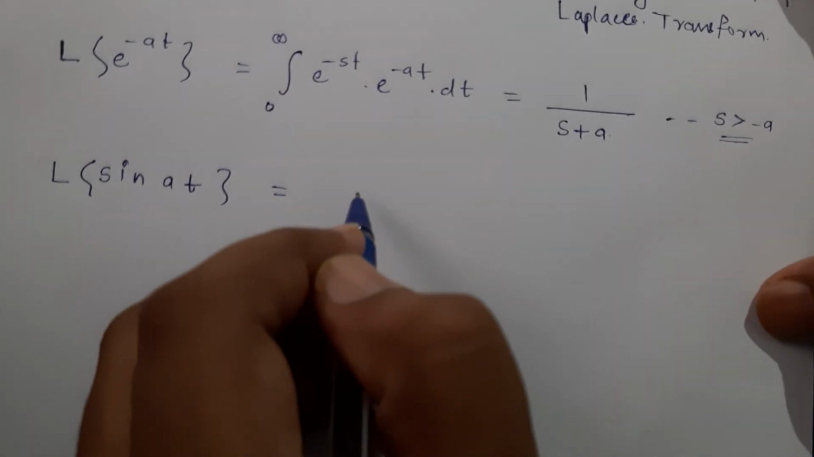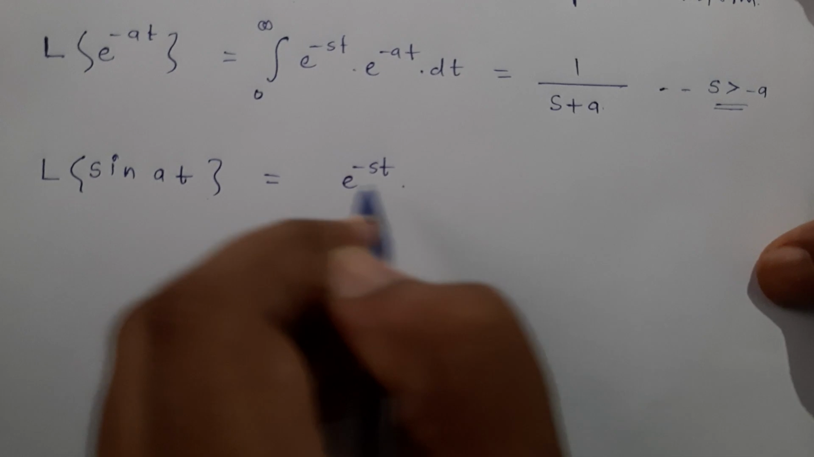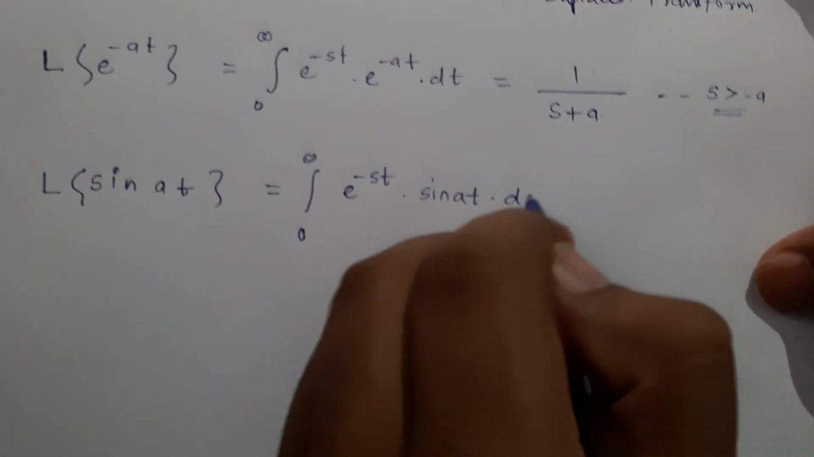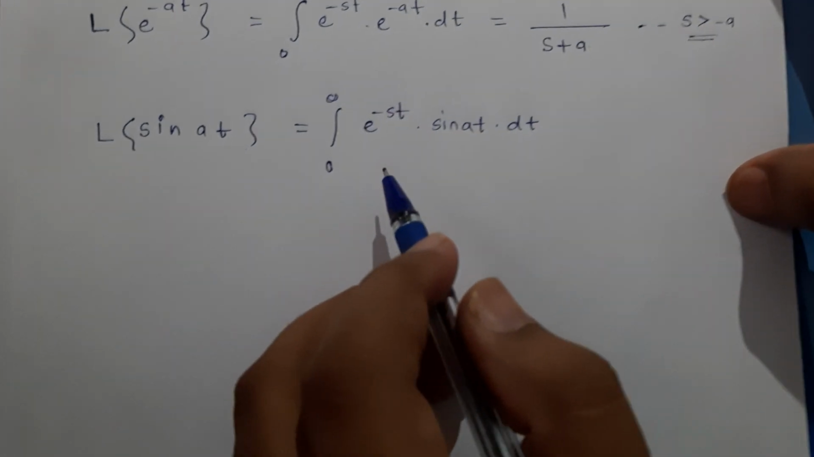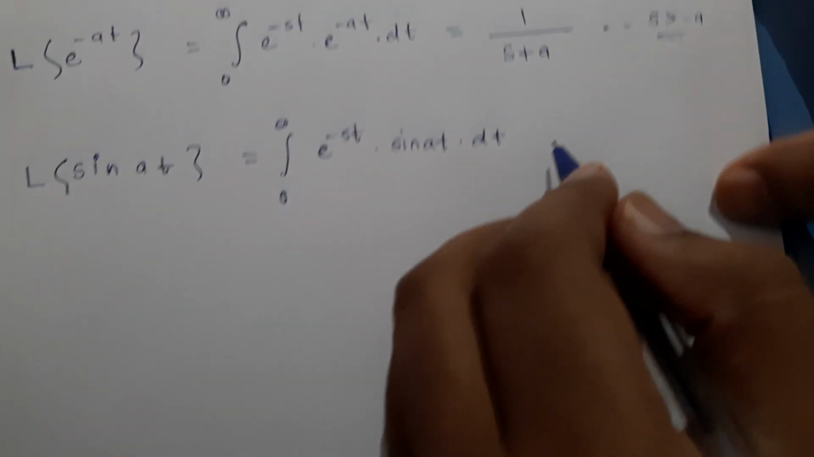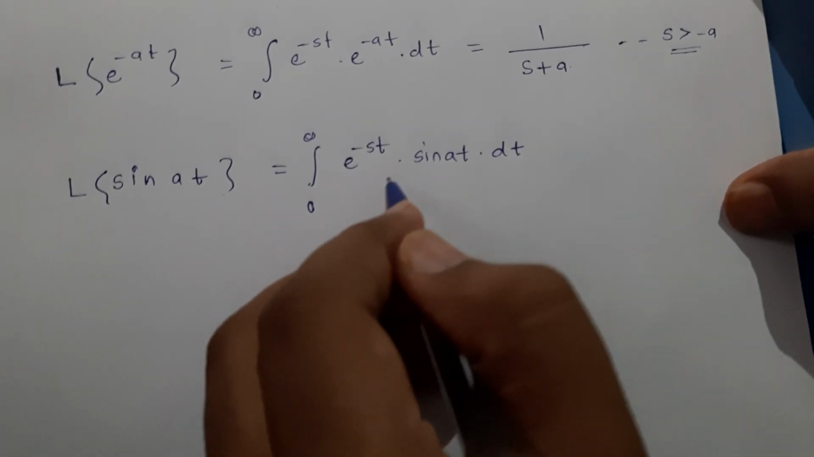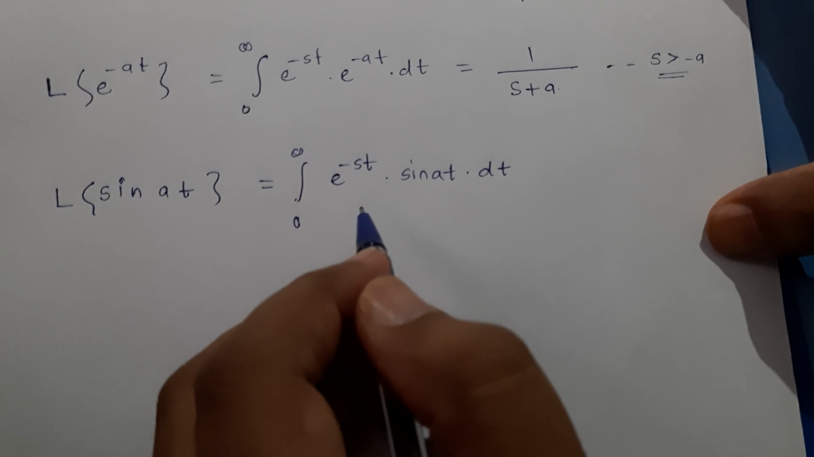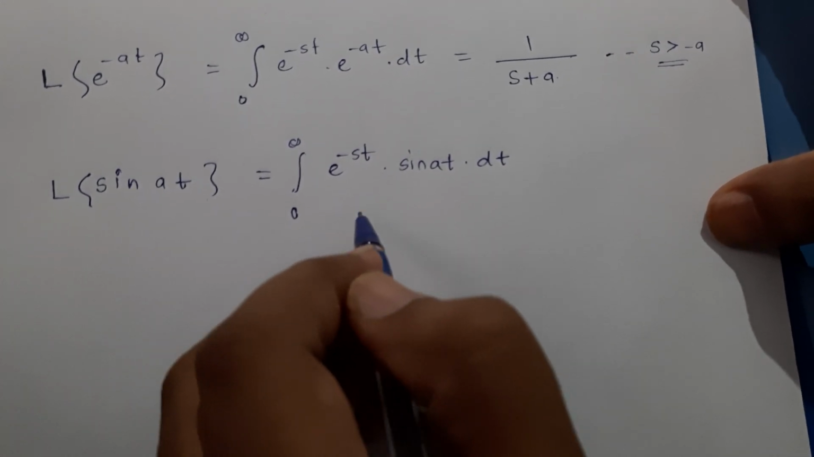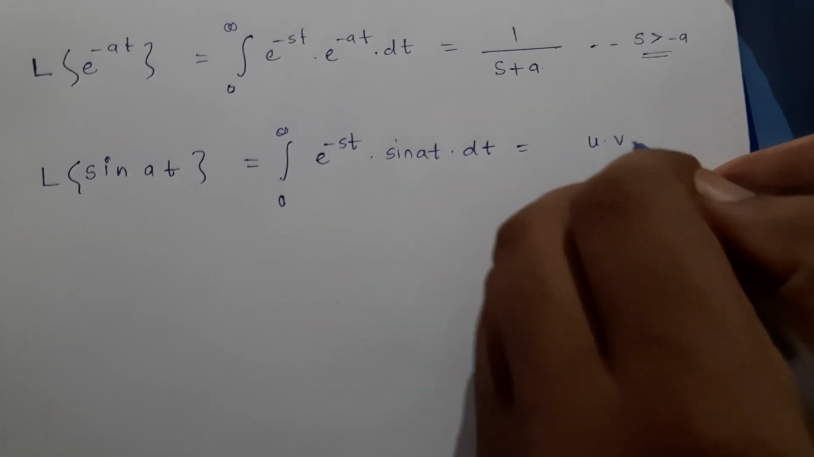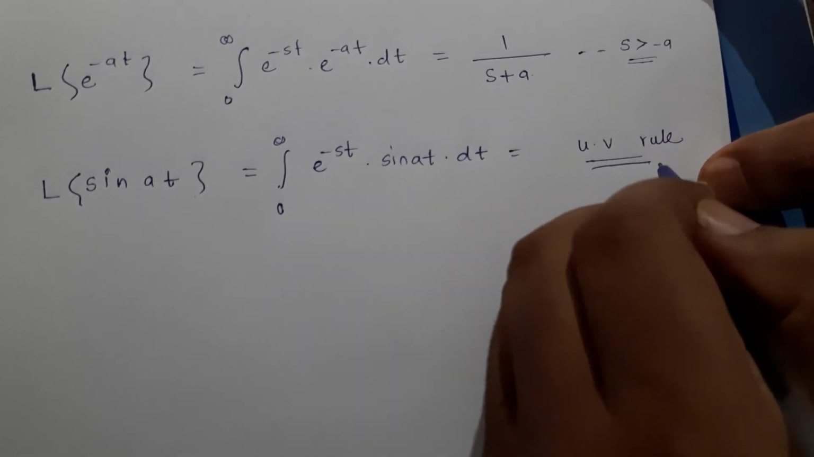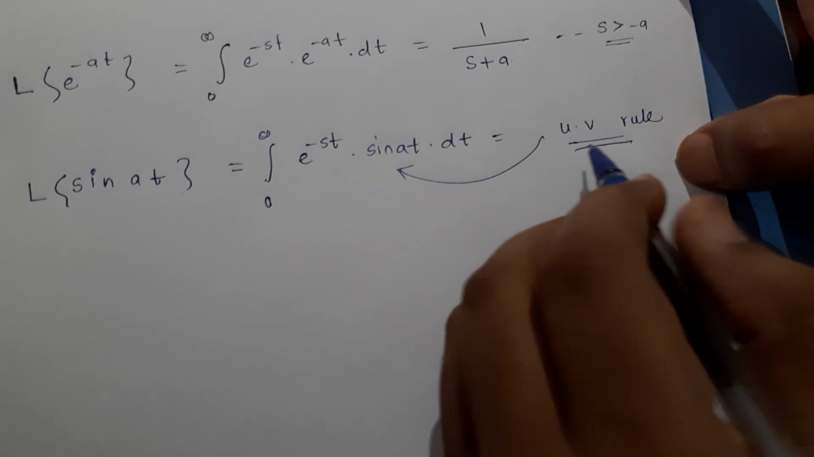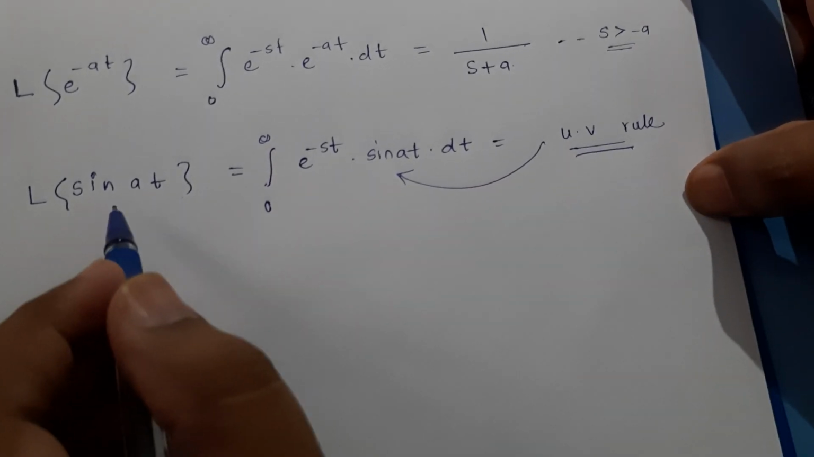The same thing: e raised to minus st, integration over 0 to infinity, sin at times dt. So this is how I have to go about it, and I have to find out the integration. That is one way. This integration one has to perform using the uv rule with two functions, and it will take longer to find the answer if you are not remembering the formula for Laplace of